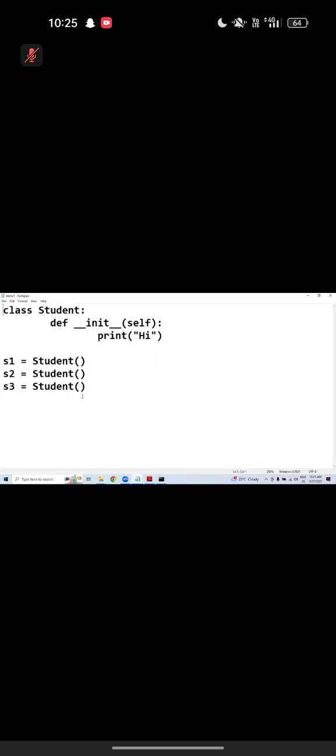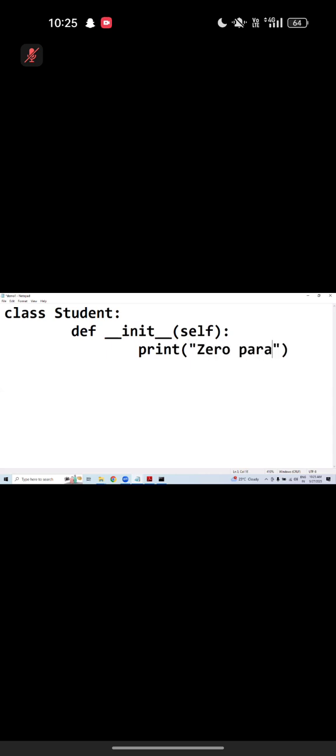Go back to the code. Let me rewrite one more thing. I would like to rewrite the code one more time. Class Student, def underscore underscore init, self. Today's topic is important. You have to practice. Please come to the next session with practice only. Then print, this is zero parameterized constructor.